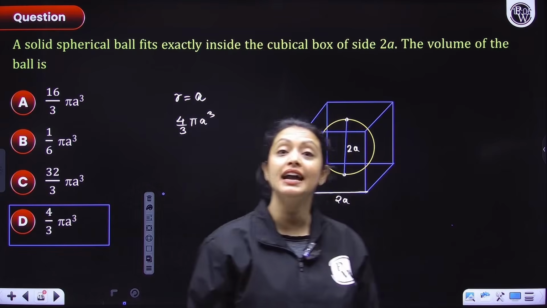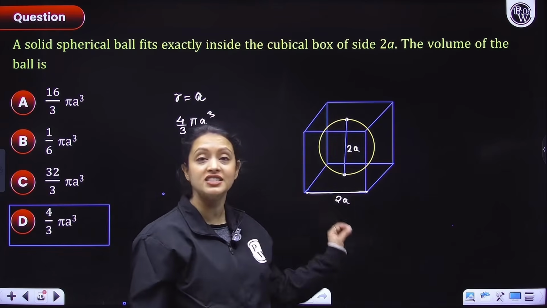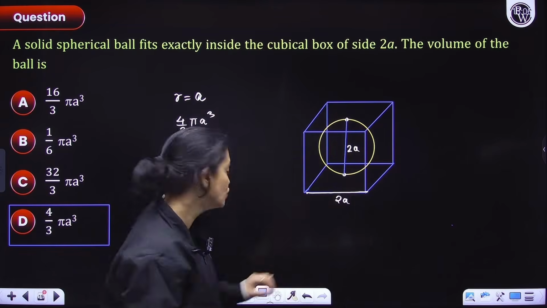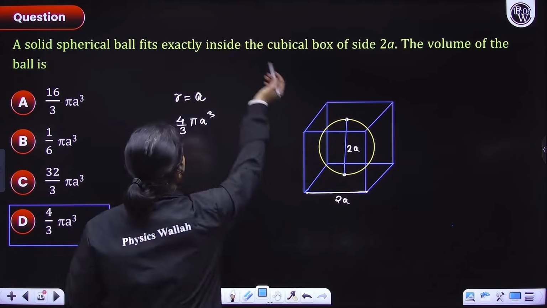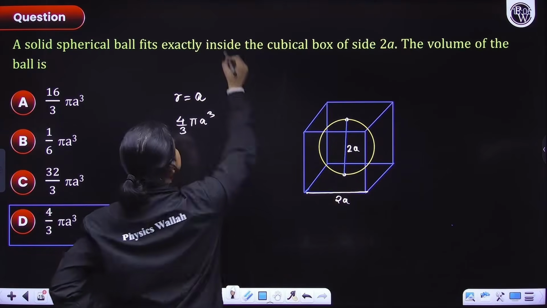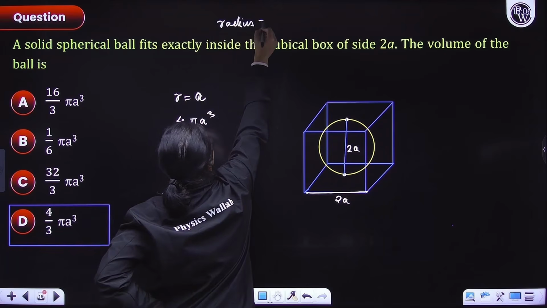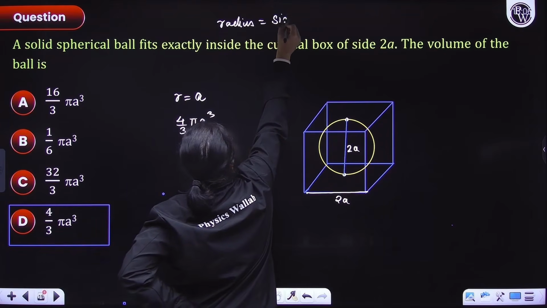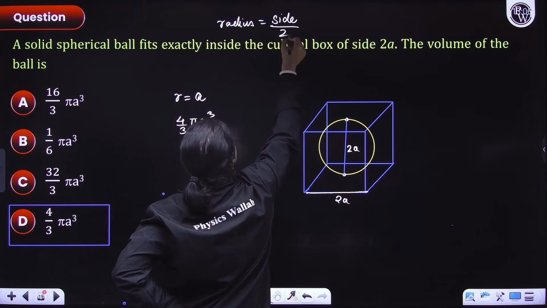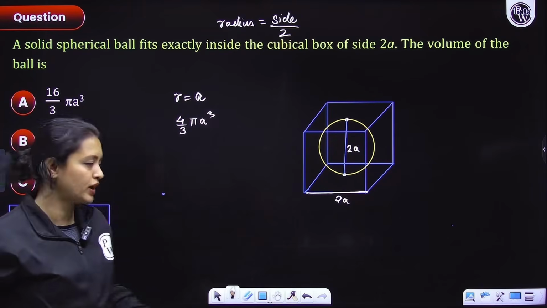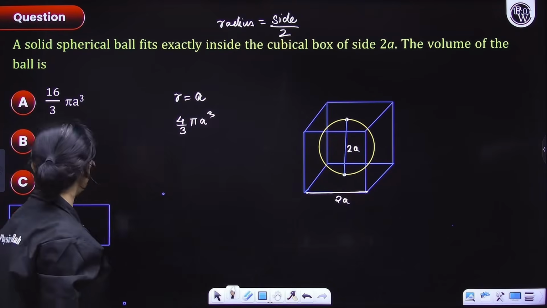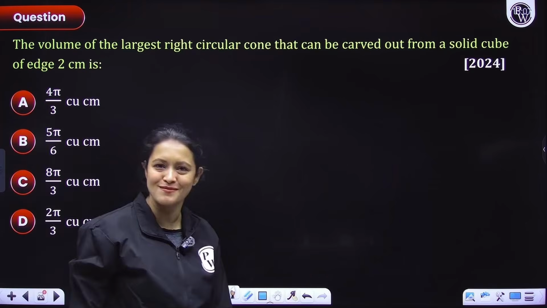So the understanding is that when a sphere touches all the sides of a cube, its radius is equal to the side of the cube divided by 2, or the diameter is equal to the side, whichever way you want to say it. Okay? Let's move on to the next problem here.